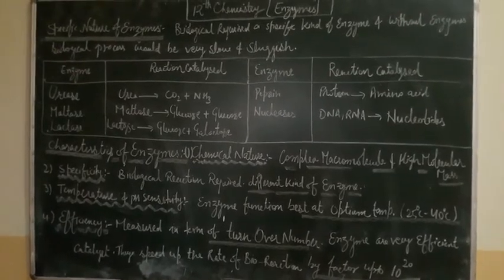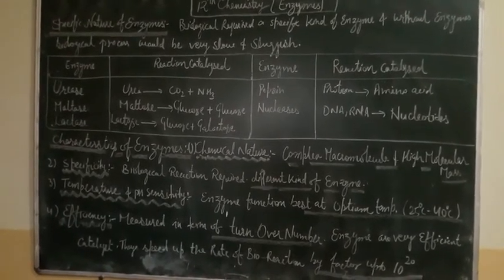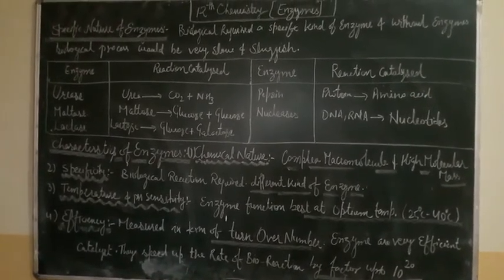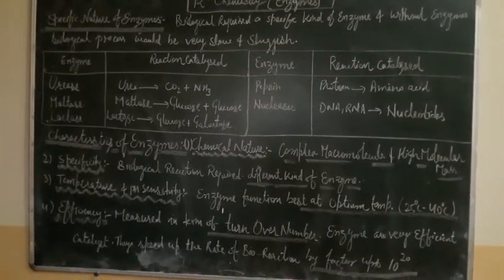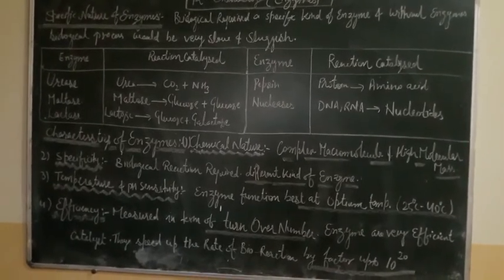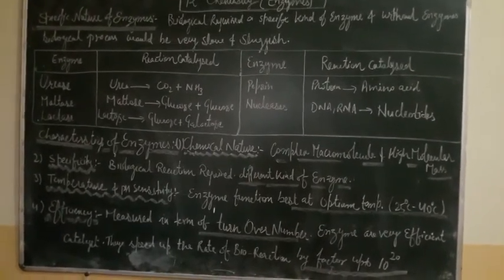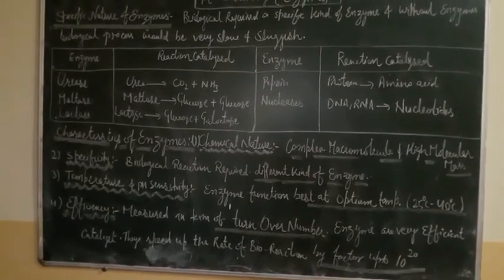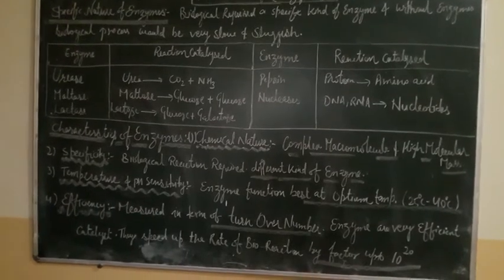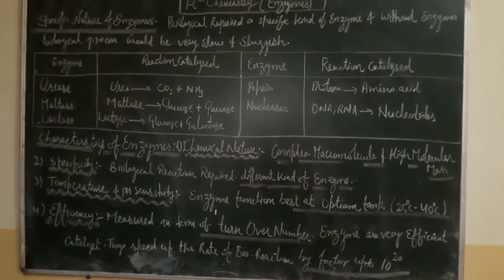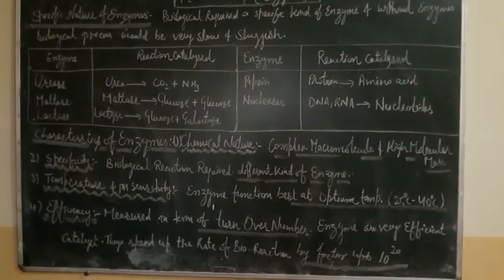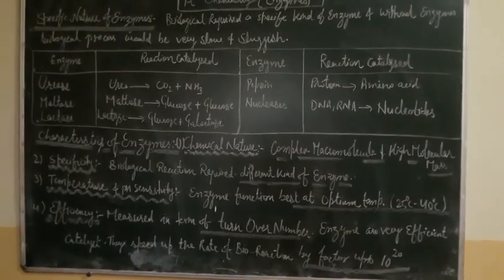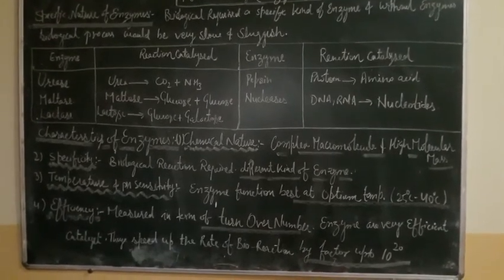Okay. Next are enzyme inhibitors and coenzymes. Enzyme inhibitors are chemical substances which tend to reduce the activity of a particular enzyme. They are mostly inorganic ions or complex organic molecules, and such substances are called enzyme inhibitors.